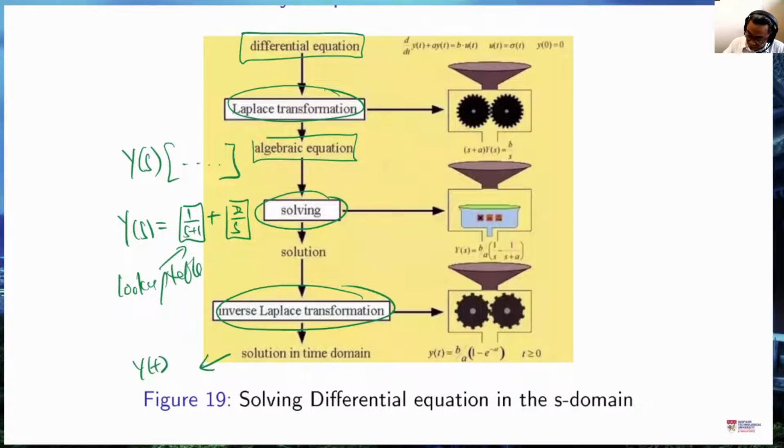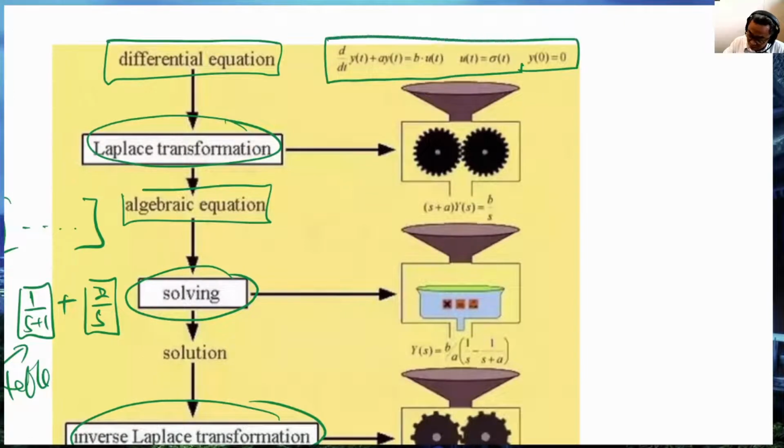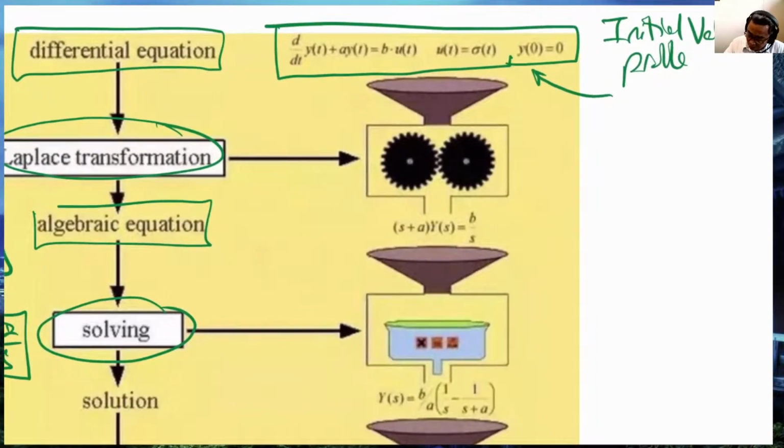So, this is the example they have given us. Sometimes these are called initial value problems because the initial values of y of 0 and the preconditions are there. Over here, it shows the Laplace transform as a machine that eats up differential equations.